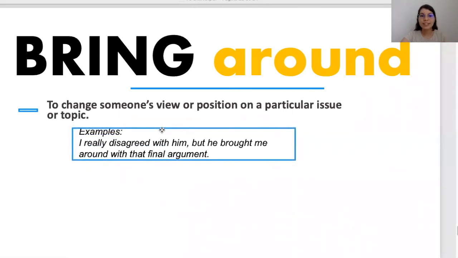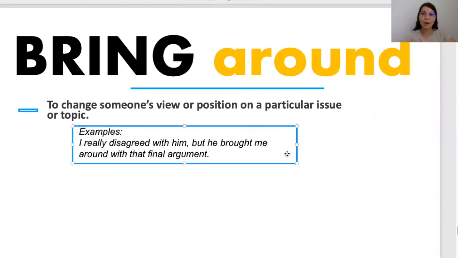So in this example, we look at someone who had an opposing opinion, but the other person was able to convince, was able to change that person's point of view with their argument.